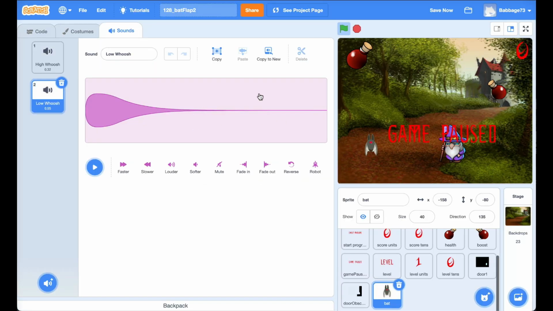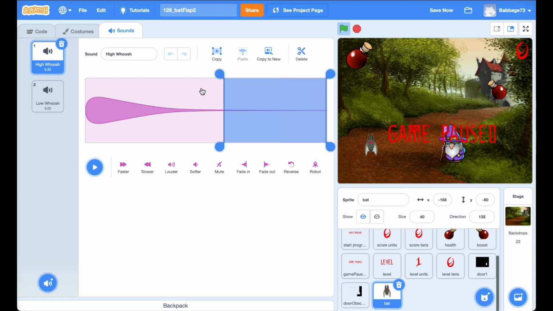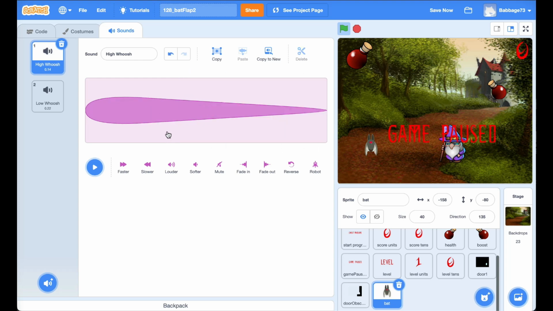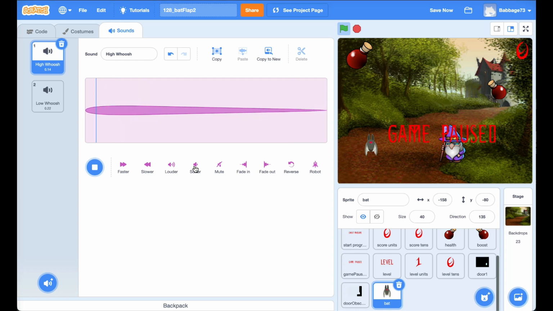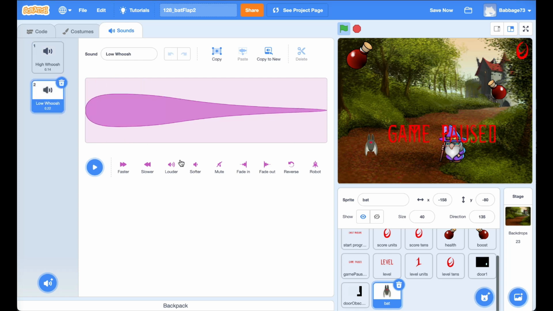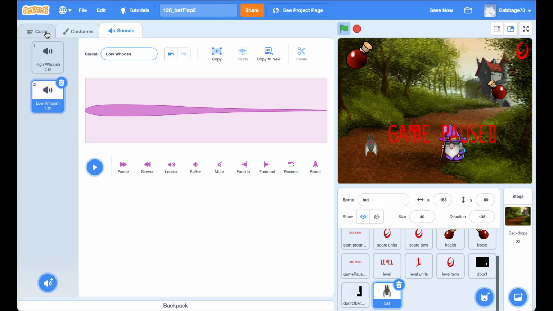Okay, on both of these, I'm going to get rid of this long tail. So I'm just going to drag from the right, and then hit delete. And then the same with high. Drag from the right, hit delete. And then we can make these softer. I like to get it nice and soft. You might not be able to pick it up on the microphone when it gets too soft, but that's what I recommend doing. And then go back to the code.